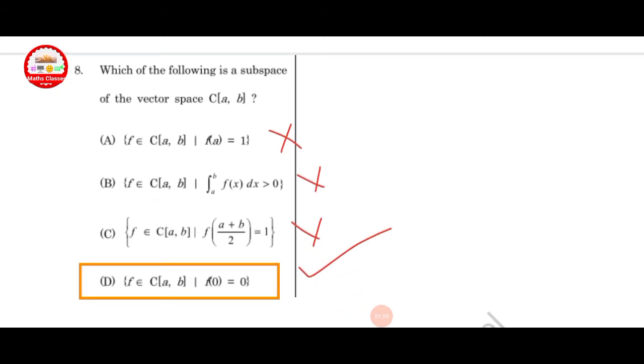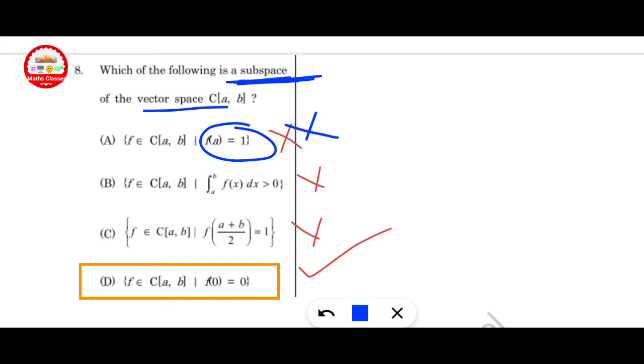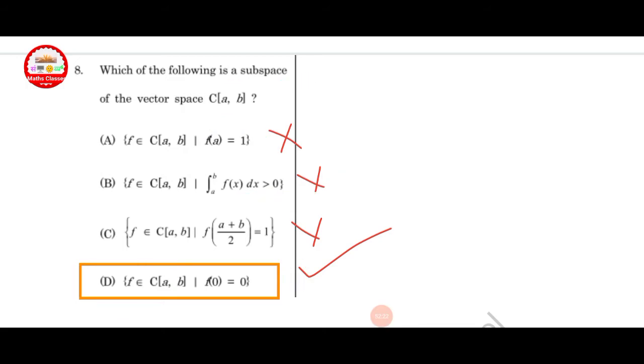Next question: which of the following is a subspace of the vector space C over R? Here 1 is given, this does not satisfy the subspace condition. You can check the subspace condition, and here greater than 0 is also not satisfied, and here 1 is given, this is also discarded. Finally you get option D is correct here.